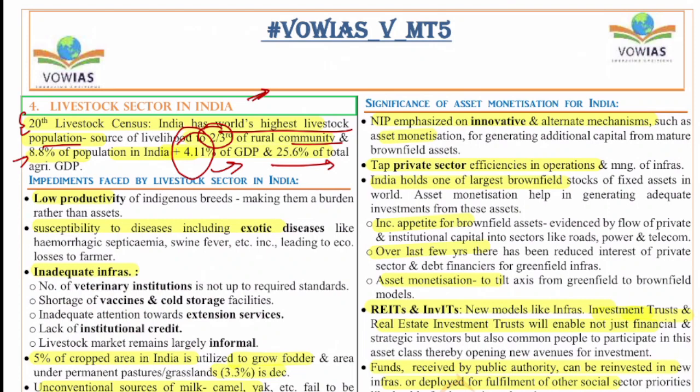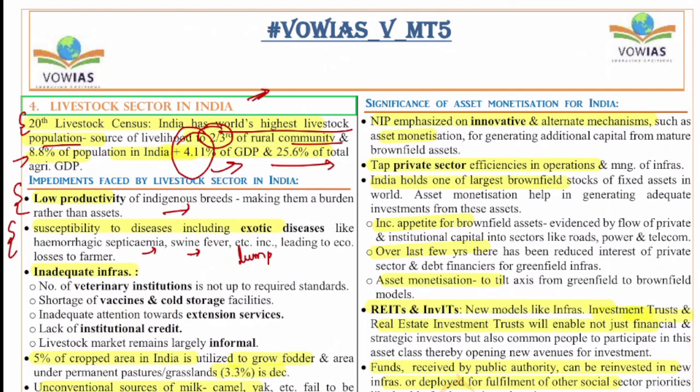But this overall livestock sector is facing a lot of challenges. What are those? The first is low productivity of the indigenous breeds, which is making them a burden. Next is susceptibility to various diseases, exotic diseases like hemorrhagic septicemia, swine fever, etc. Along with this, in recent times, lumpy skin disease was in the news. So that was also a major issue.